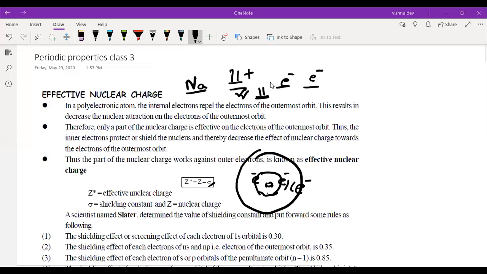So in a polyelectronic atom, the internal electrons repel the electrons of the outermost orbit. It's because of the electrons of the inner orbit.